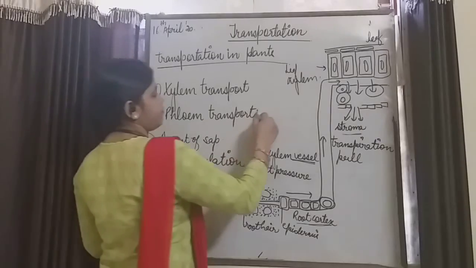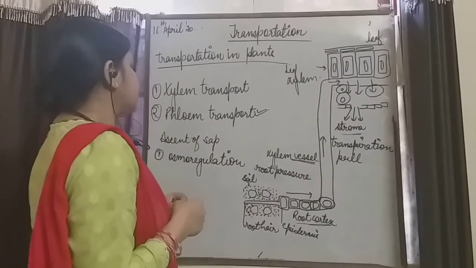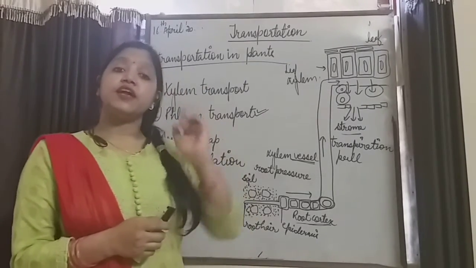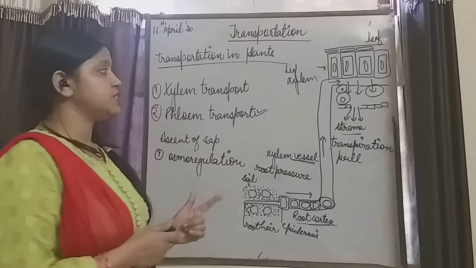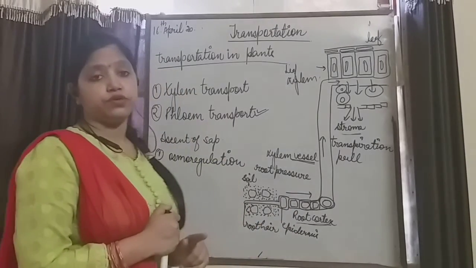Second comes our phloem transport. After photosynthesis, the formation of glucose takes place, and that glucose has to reach each and every cell of the plant for the purpose of growth.